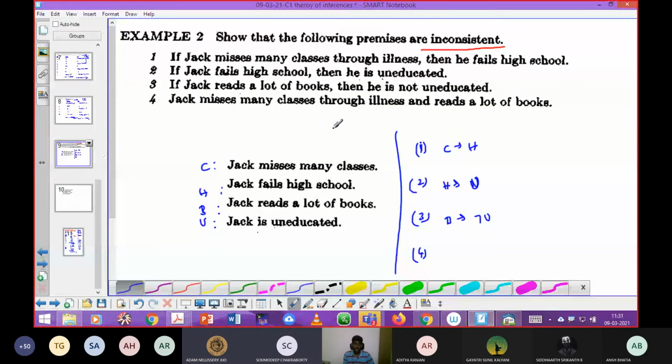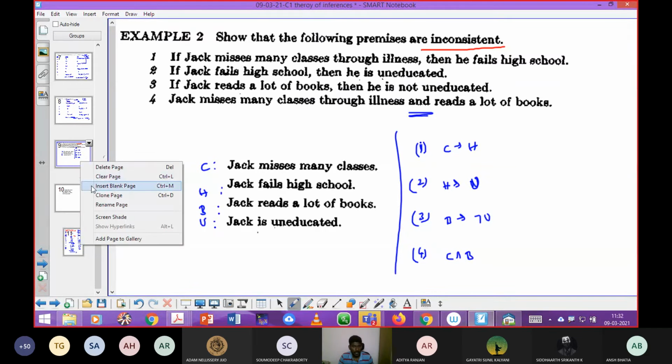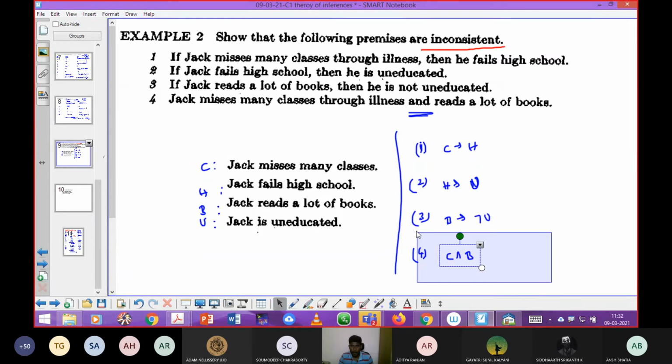So here they didn't use if-then, they just used the and symbol only. So C and B, right? Okay. Yes. Now I can proceed the same way. There is no doubt in that, so you can easily get the answer. Okay, better I copy this because it will be required.